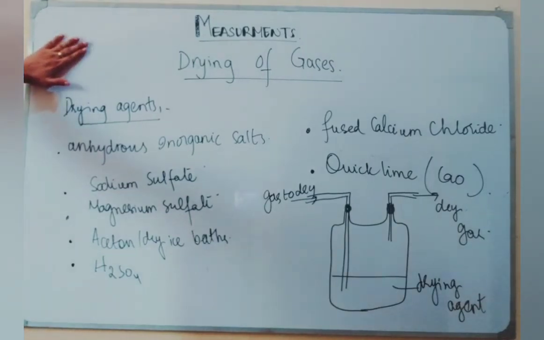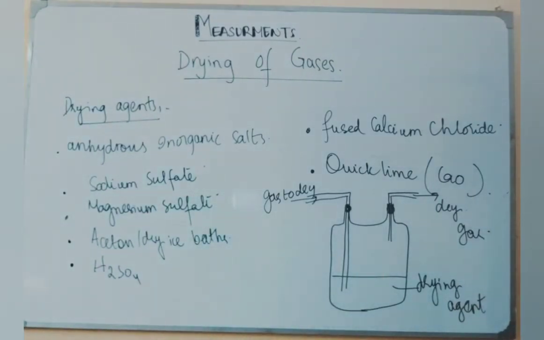Here we will discuss how we can dry a gas that has been collected over the surface of water, and if some water molecules are attached with it, what drying agent we can use and what should be the assembling of the apparatus, how we should arrange the apparatus. Among the drying agents, you can note down these drying agents from the board. I'll say their names. Anhydrous inorganic salt, sodium sulfate, magnesium sulfate, acetone and dry ice bath, sulfuric acid, fused calcium chloride and quicklime. These are some of the drying agents commonly being used for drying the gases.